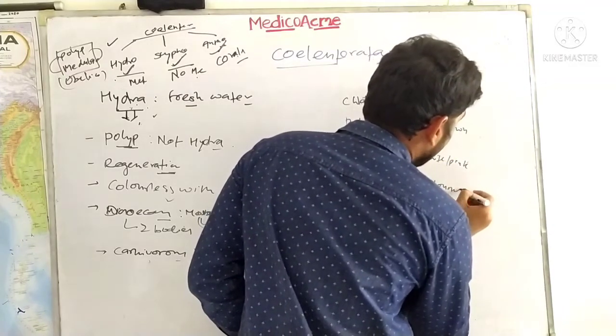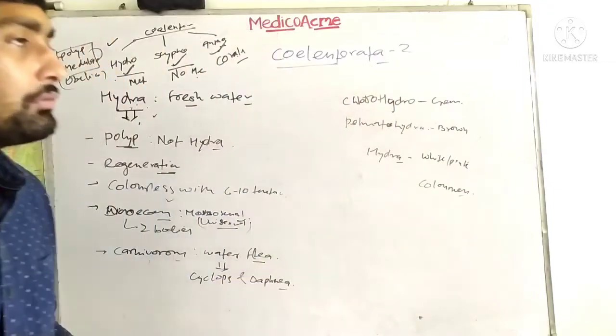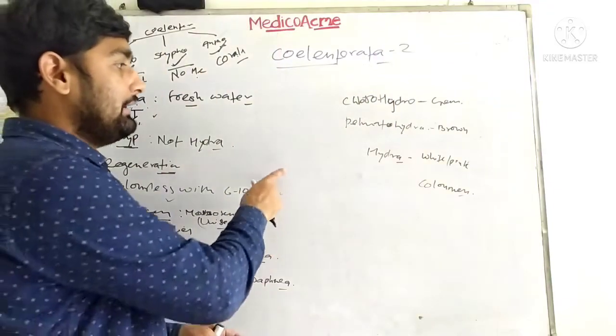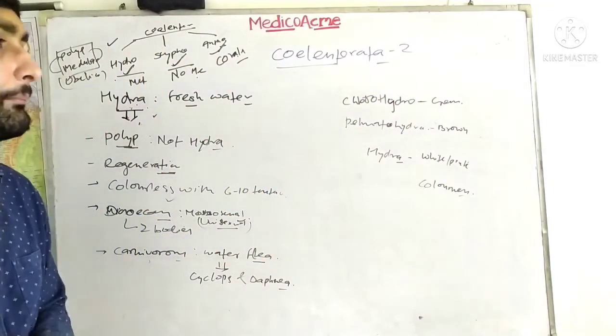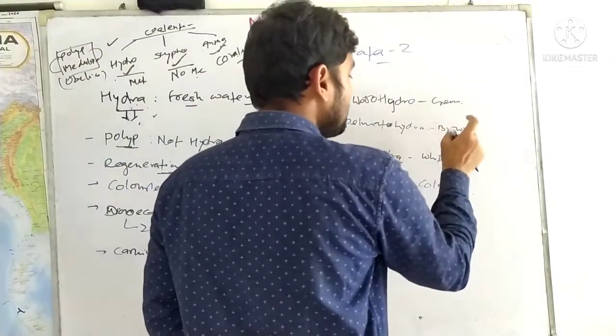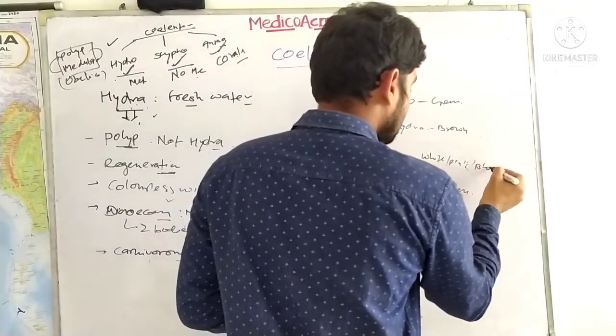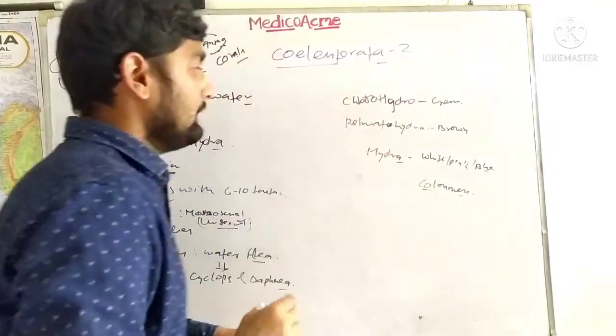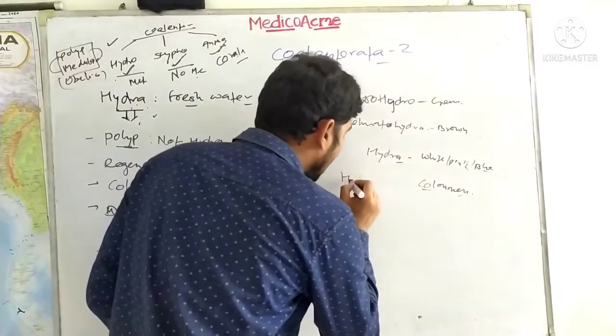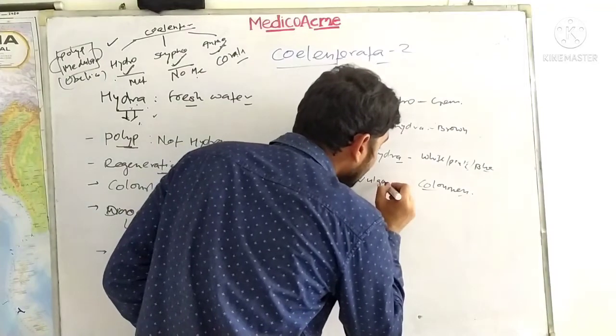So these 4 kinds of specifications of the Hydra are found in the organism. These are basically green, brown, white or pink or blue, or colorless. As I've said, Hydra vulgaris is a colorless organism.